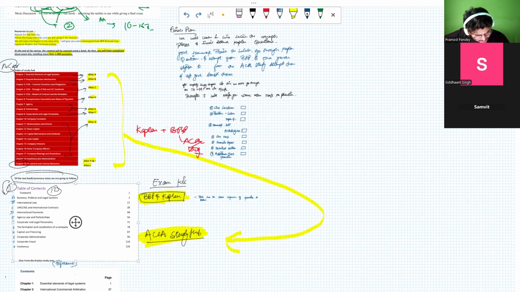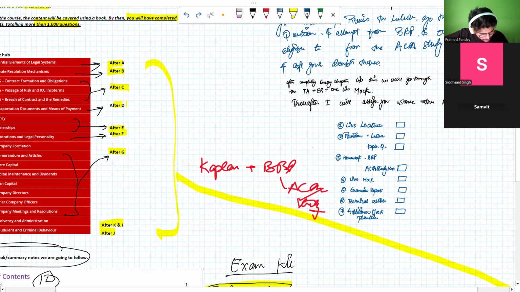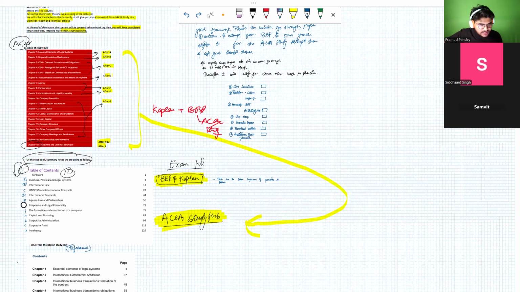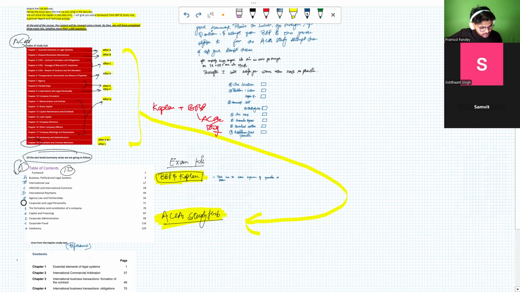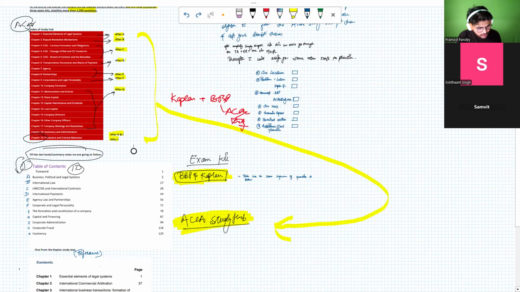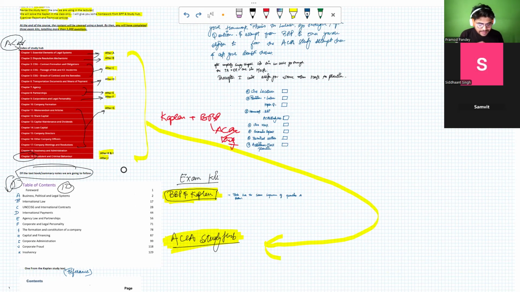Can you see the marking after A, after B, after C, after D, after E? Yeah. This is just to enumerate that after completing these areas like A, B, C, D, you move on to these portions. So after completing A and going through the BPP and Kaplan, because the sequence in the BPP and Kaplan is exactly the same, you will reach the ACC Stadium and then attempt in the sequence.